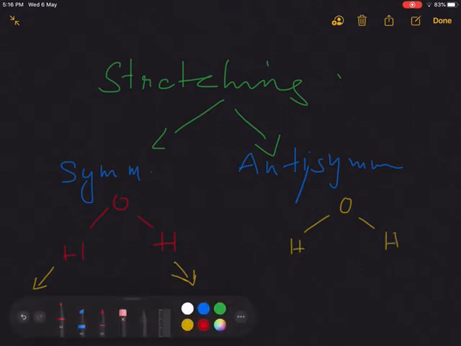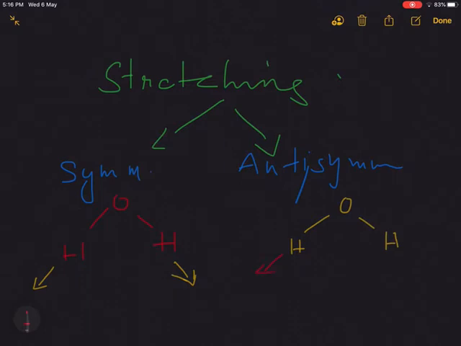One of the bond lengths increases, while at the same time the second bond length decreases. If the vibration is in this mode, we can say this is called an anti-symmetric stretching vibration. So stretching can be of two types, symmetric or anti-symmetric. In symmetric stretching, both the bond lengths either increase or decrease. Anti-symmetric stretching means one of the bond lengths increases, simultaneously the second bond length decreases. So these are the two stretching vibrations.